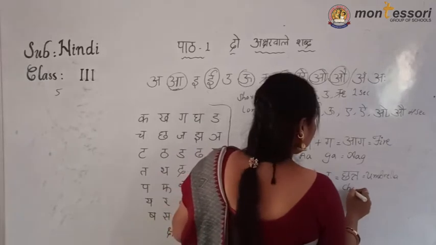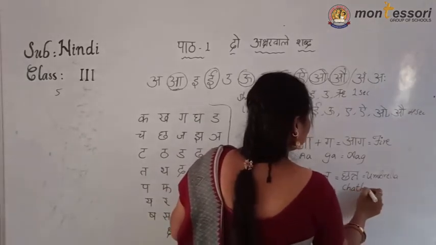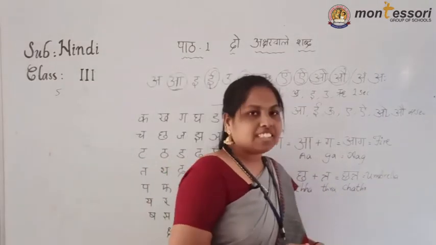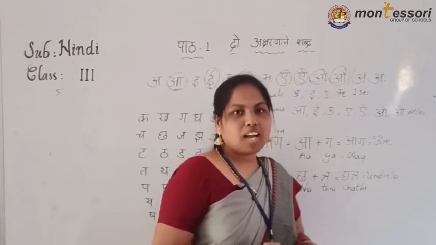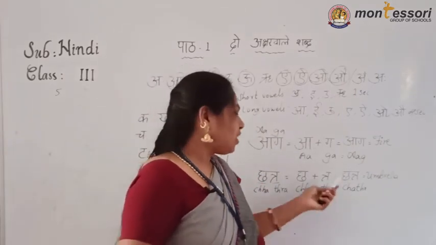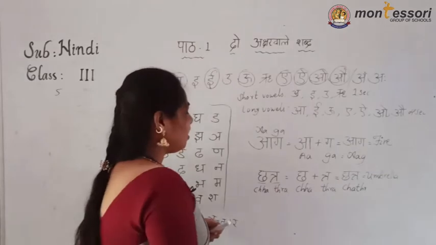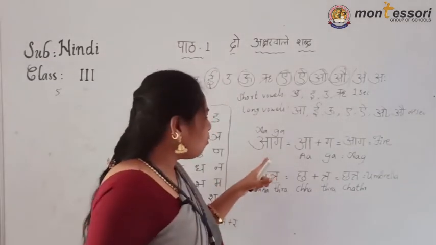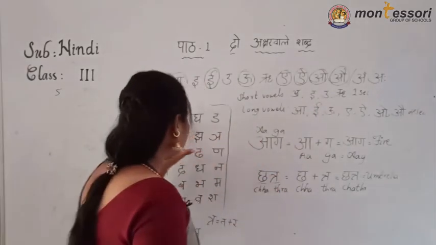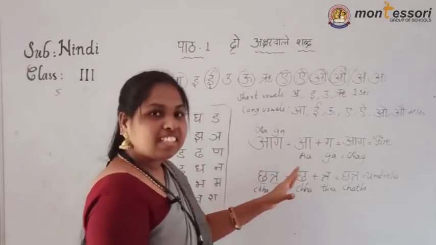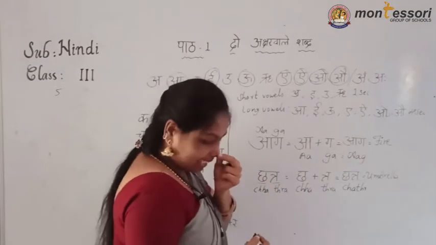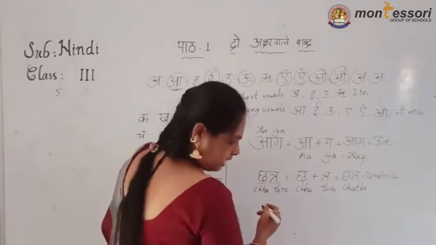Okay children, when we write this one, it will become Chhatra. See, like this, Chhatra spelling. Chhatra means umbrella. Chhatra means what? Chhatra means umbrella. Okay children. Now see how many types we know. By knowing the vowels and vyanjans, we can read a word easily. Now children, I will write some more words related to this.